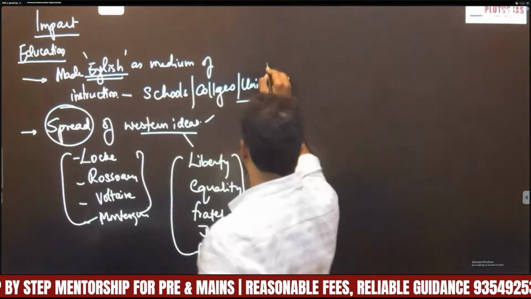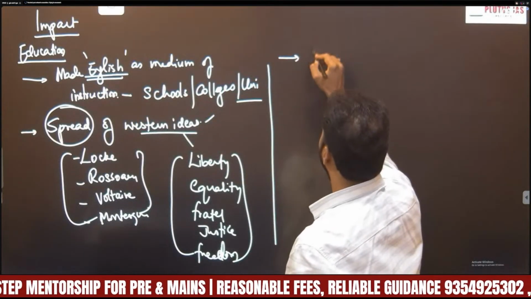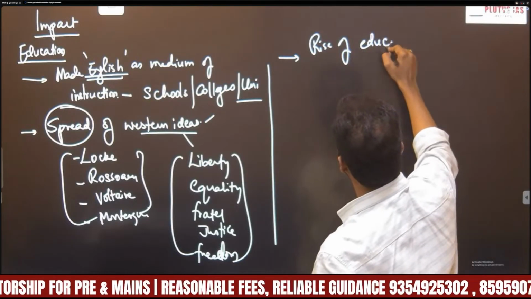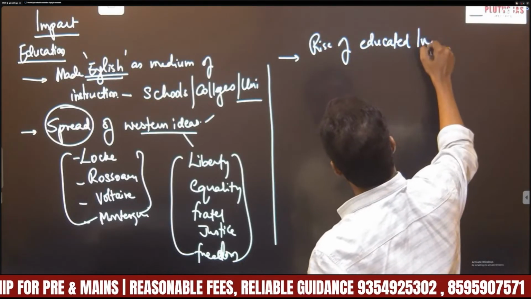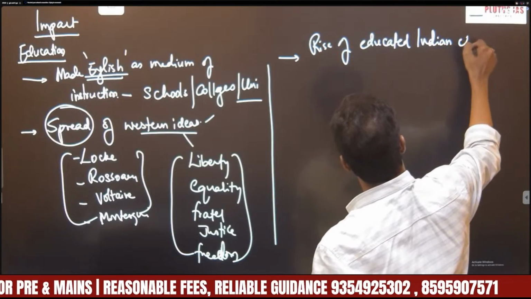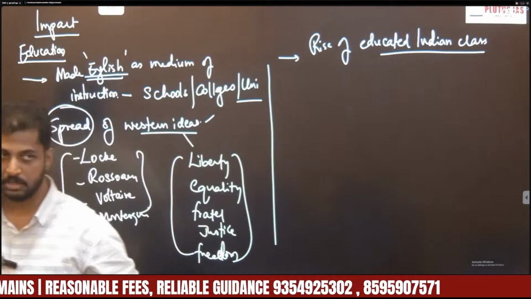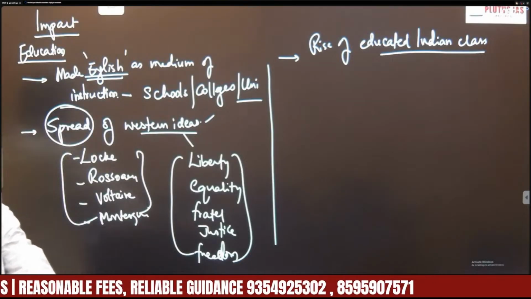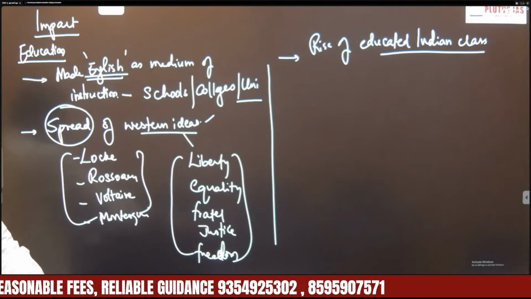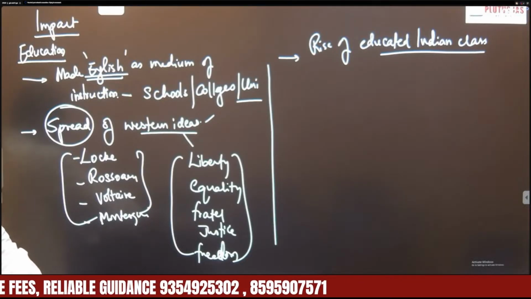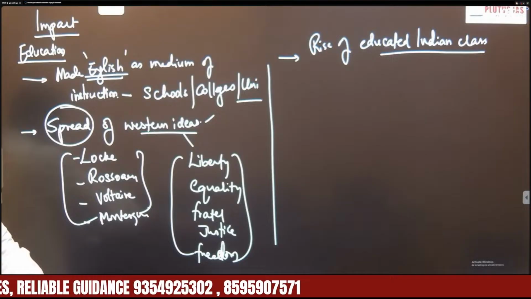Another impact is rise of educated Indian class. So the spread of modern education or Western education helped in emergence of a new modern educated Indian class.